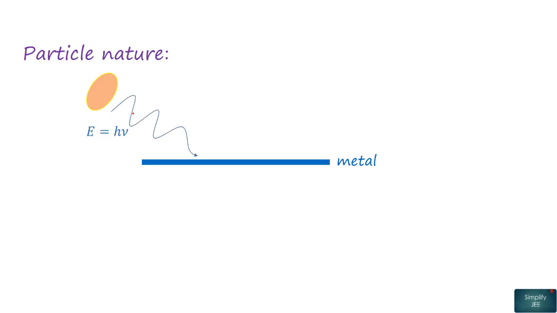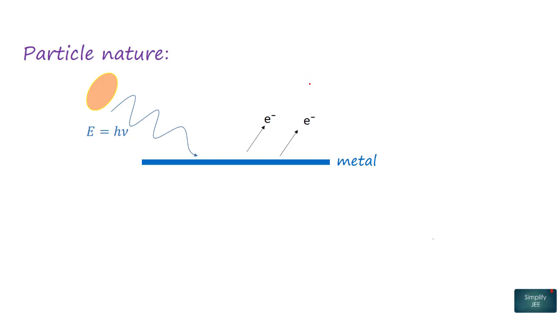For example, the photoelectric effect, which says that when light rays from a source are directed on a metal plate, then the metal plate, after absorbing energy from the light wave, emits electrons, and this emission of electrons is also discrete, not continuous.